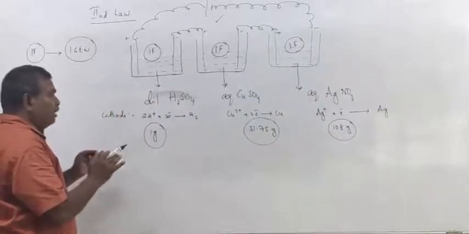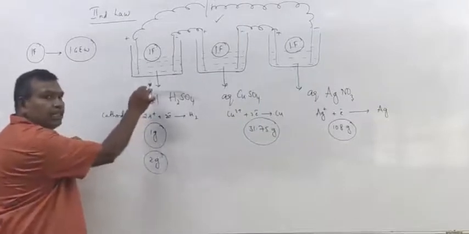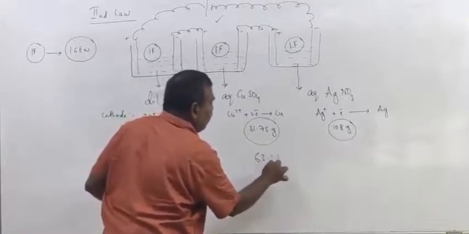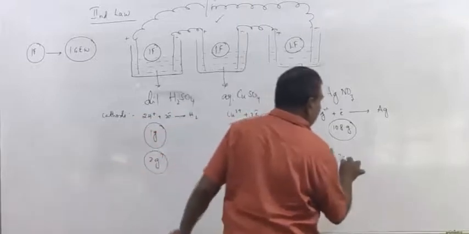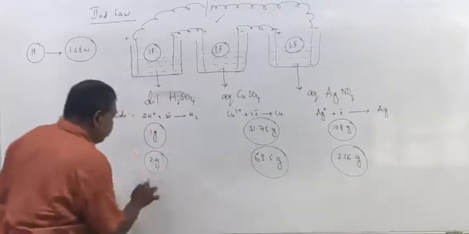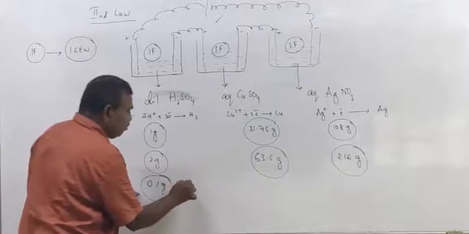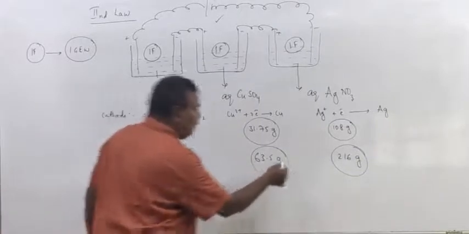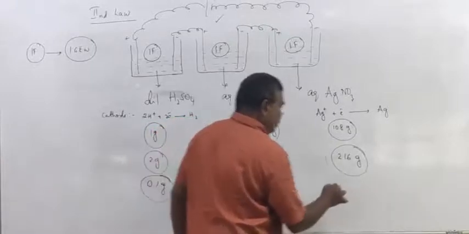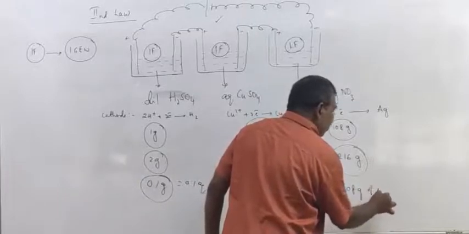Let us suppose that if 2 grams hydrogen is liberated at this electrode, cathode, in this cell, definitely 63.5 grams copper will deposit here, 216 grams of silver will deposit. If 0.1 gram of hydrogen is liberated, how many equivalents? 0.1 equivalent. So therefore here 3.175 grams of copper will deposit. Here 1.08 grams of silver will deposit.